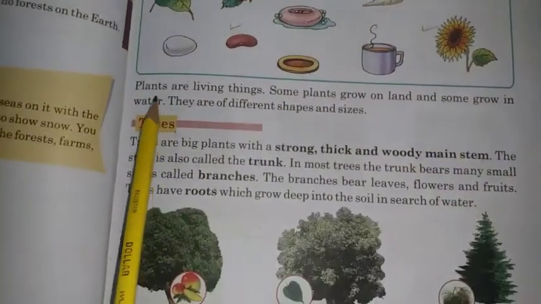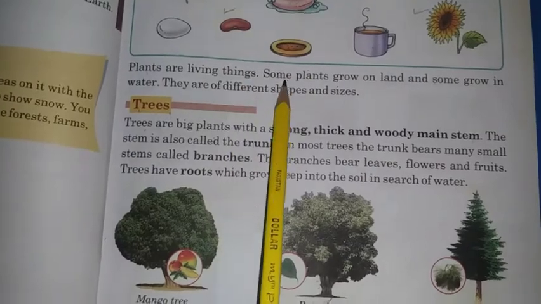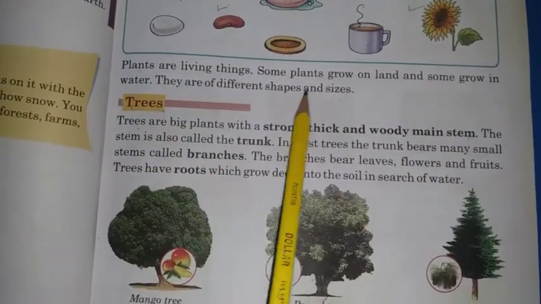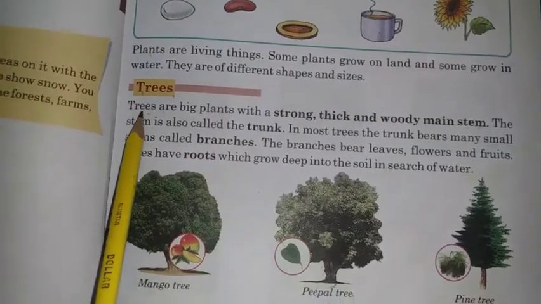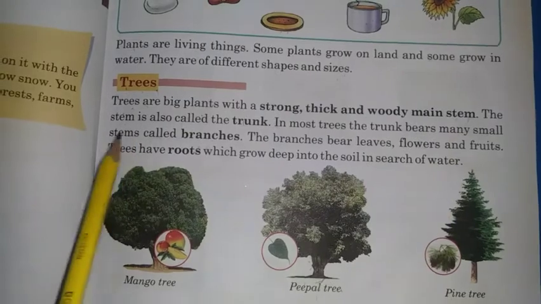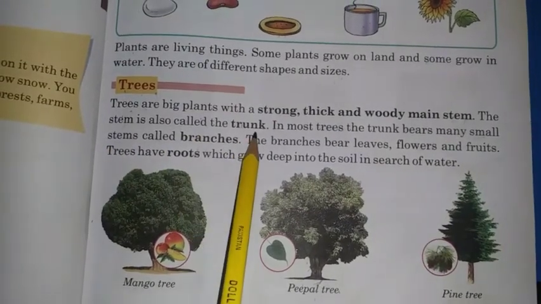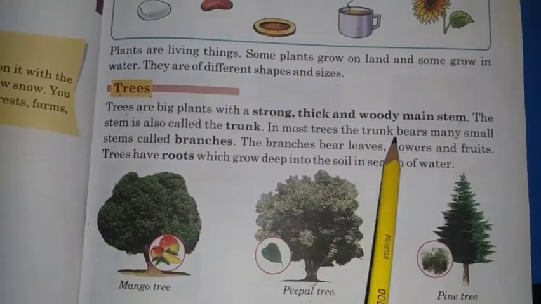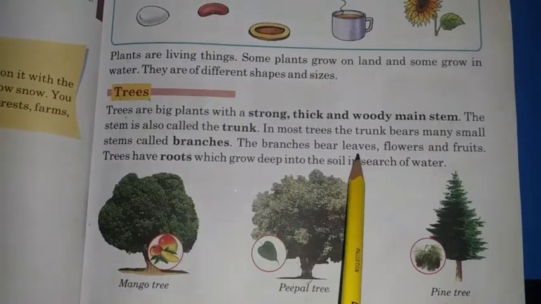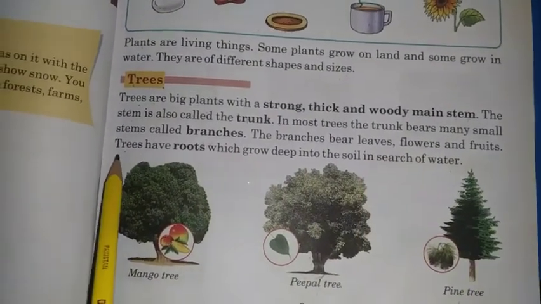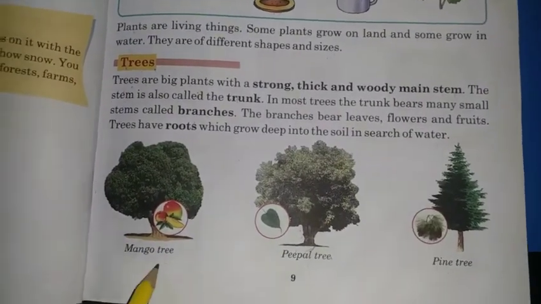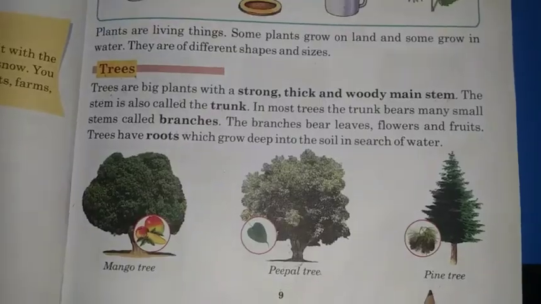Let's move to the reading. Plants are living things. Some plants grow on land and some grow in water. They are of different shapes and sizes. Trees are big plants with a strong, thick and woody main stem. The stem is also called the trunk. In most trees, the trunk bears many small stems called branches. The branches bear leaves, flowers and fruits. Trees have roots which grow deep into the soil in search of water. Mango tree, peepal tree and pine tree.